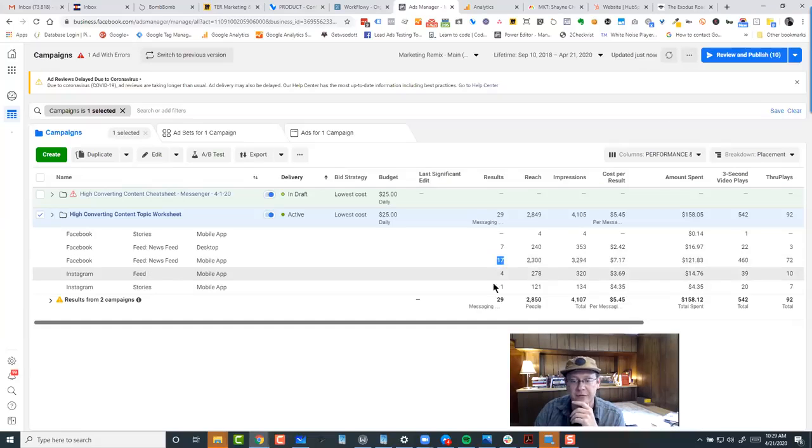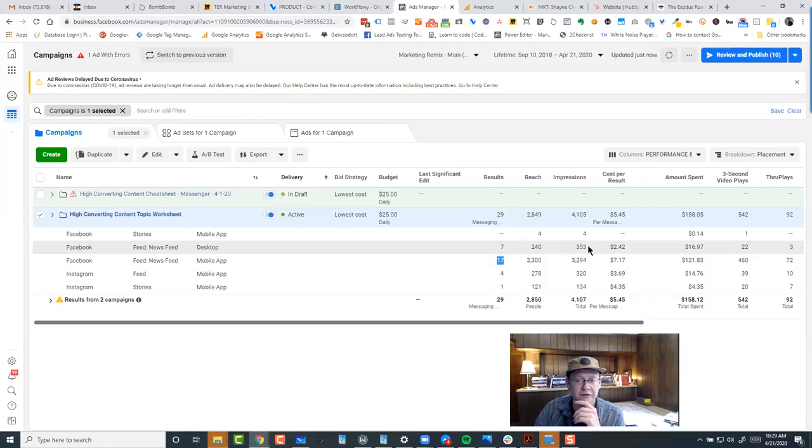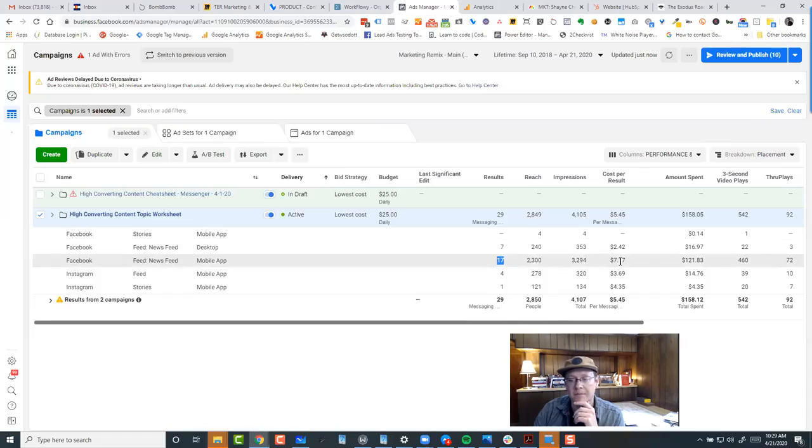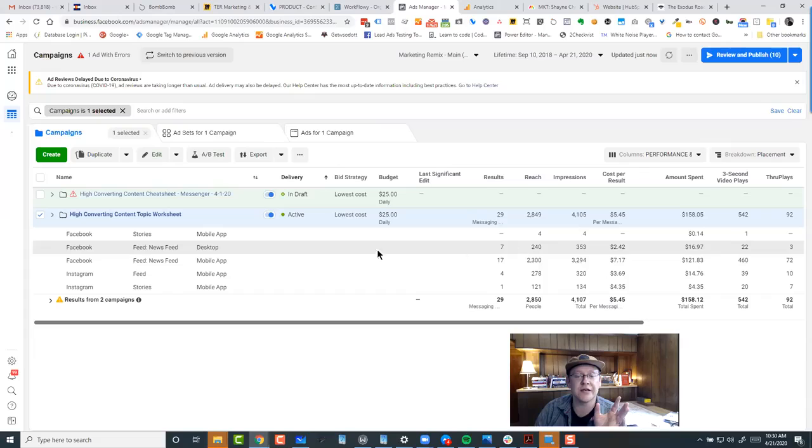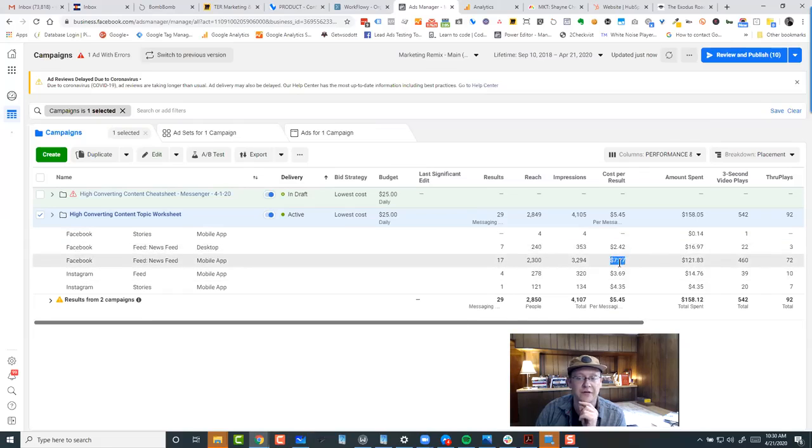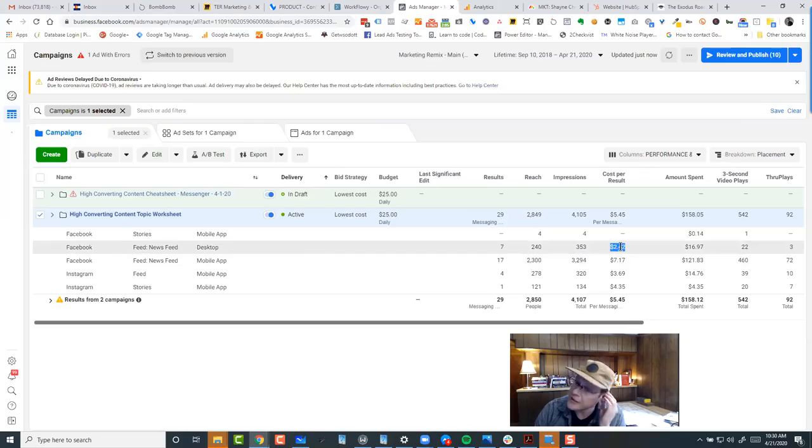So I would imagine my impressions would go up on Instagram feeds and stories, as well as on the Facebook news feed on the desktop. But I'm not willing to do that yet. But that's one way to look at it, right? These channels here, placement, this just shows you how much placement actually matters. These placements are less than half the cost of this placement, right? Just based on the medium.